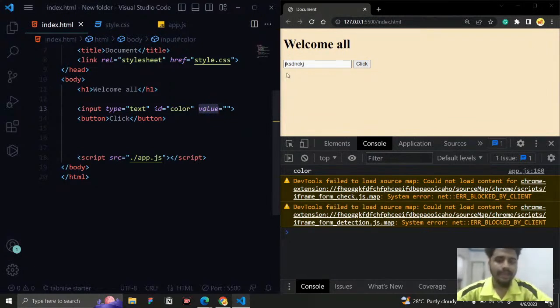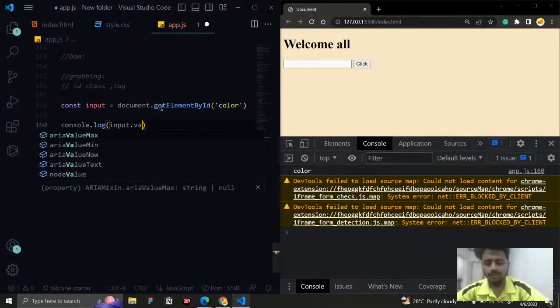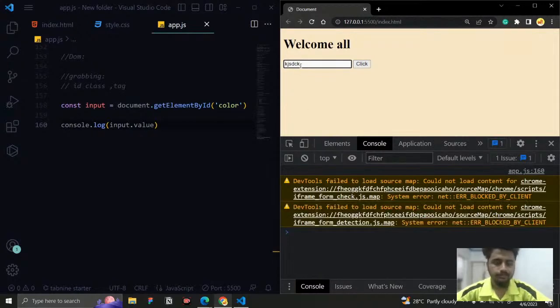And now I just want this value only. It is also an attribute. I just ask for value, and if I ask for it, right now it is an empty string, so that is why you are getting empty. And now if we add something, we can get something. But before that we need to do something. So we need to add an event listener to it.